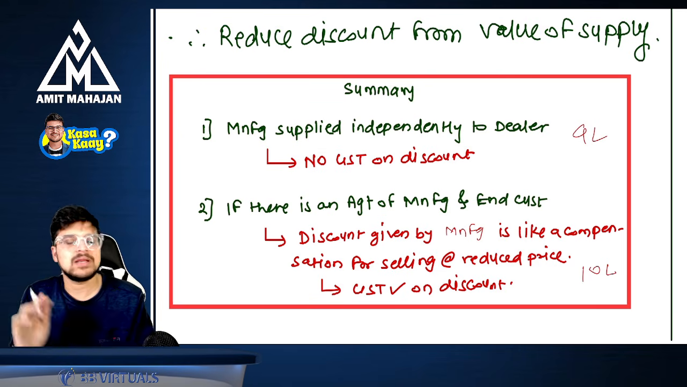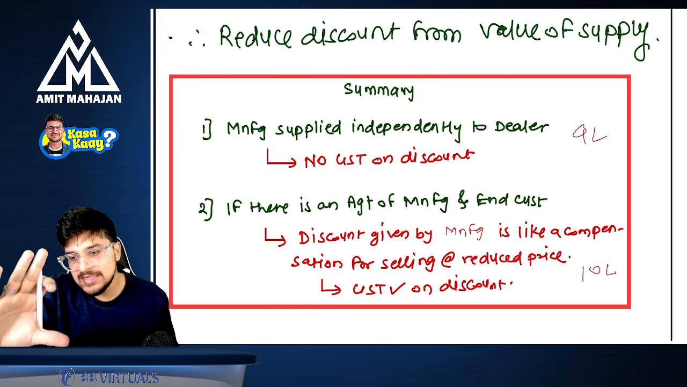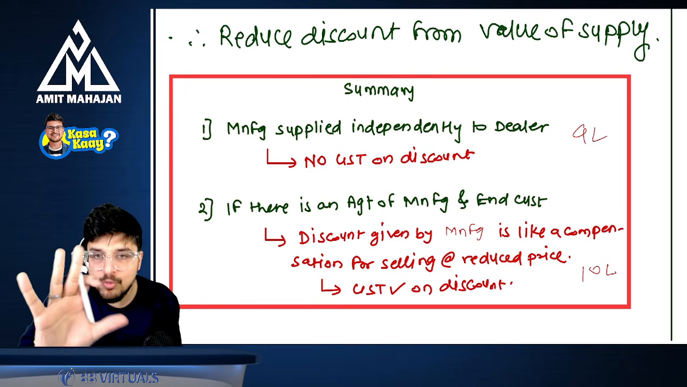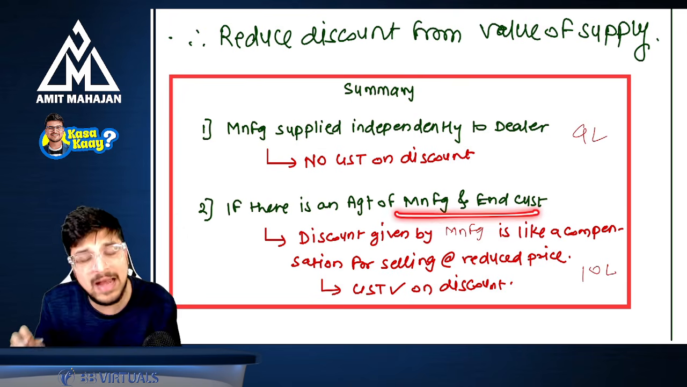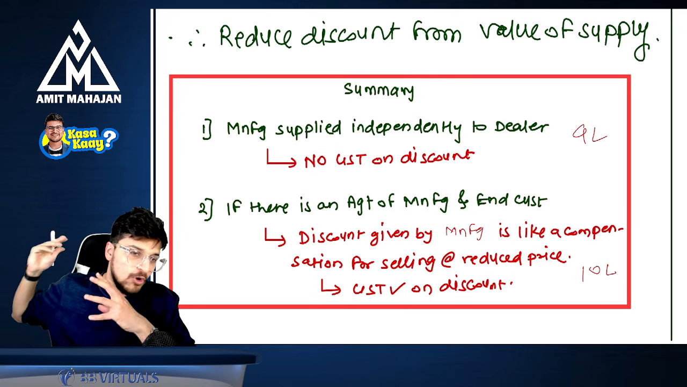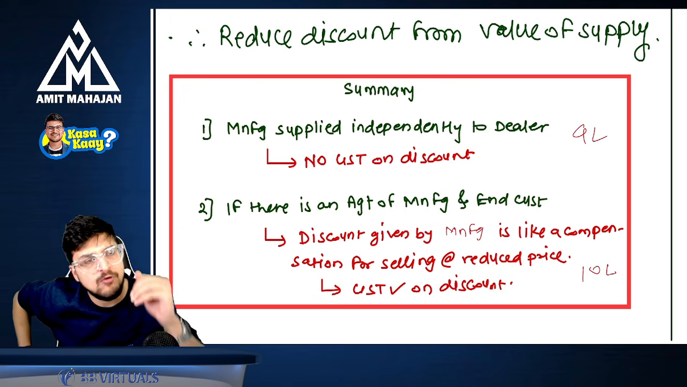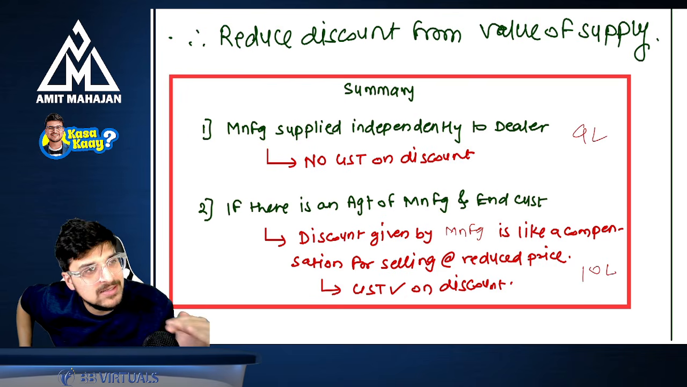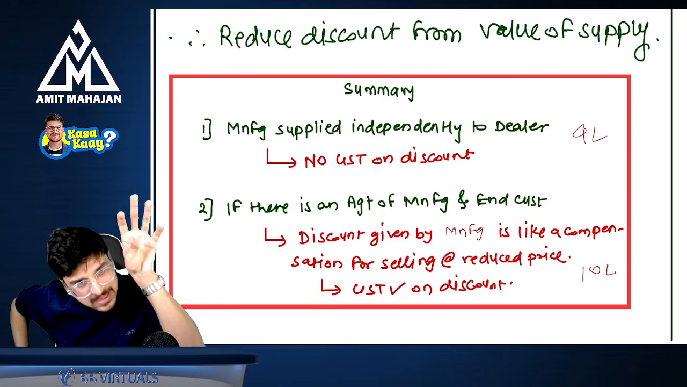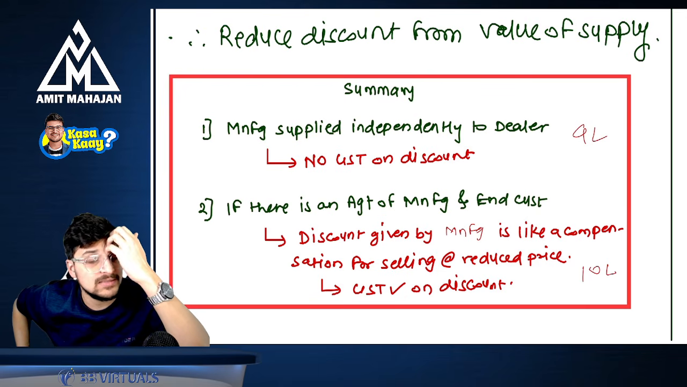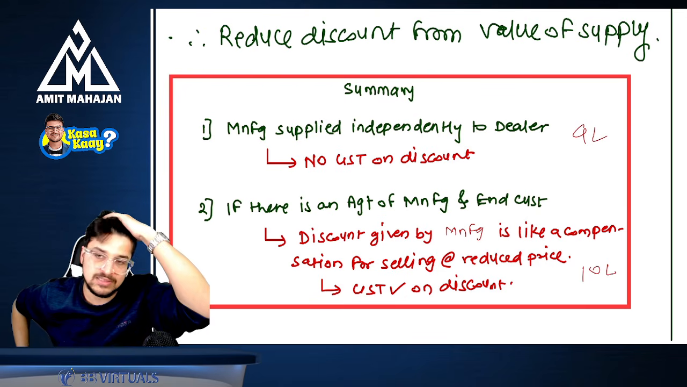Just remember this summary, you will be done. Just understand it is the agreement between whom. If the agreement is between the manufacturer and the end consumer, whatever discount the manufacturer is giving, do not reduce that discount. Always consider that discount in the price and apply the GST on the whole amount without reducing the discount.